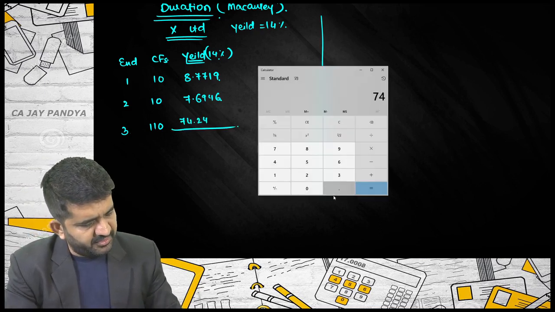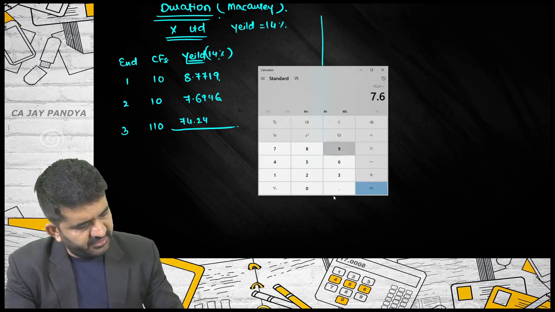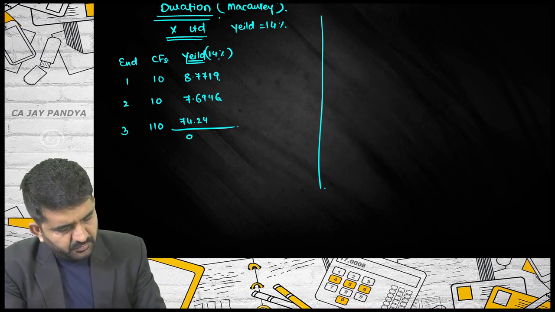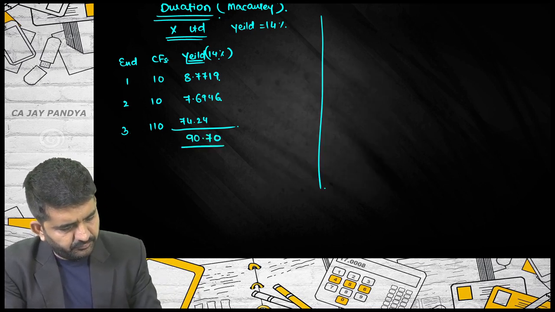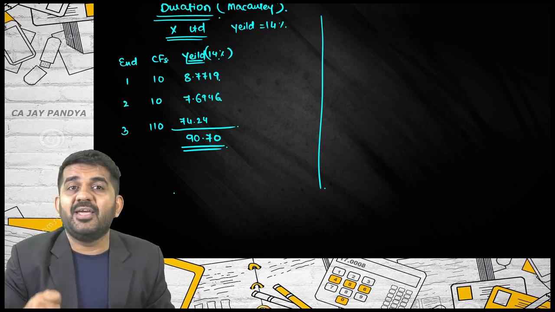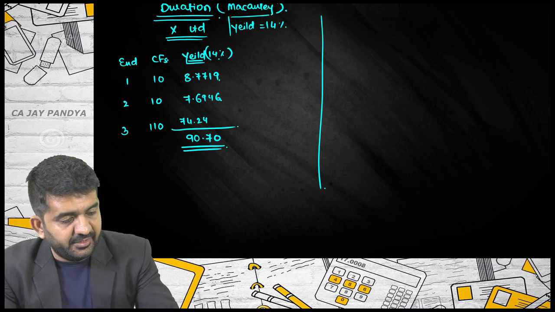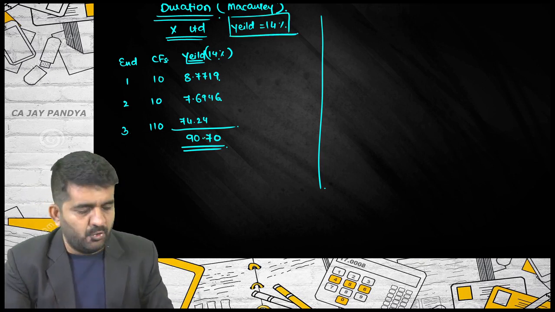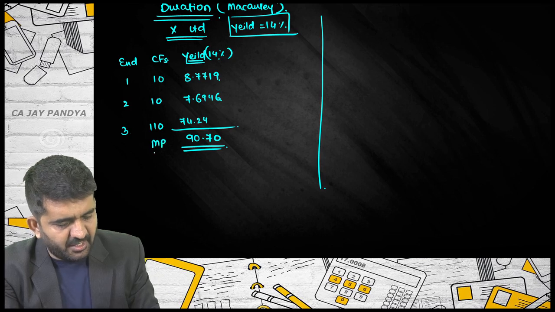Total answer is 74.24 plus 7.6946 plus 8.7719, which is 90.70. If I discount all my cash flow at yield, the present value which I'll be getting will be the market price of the bond.